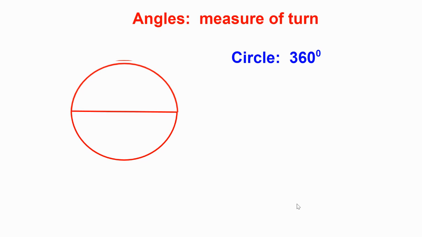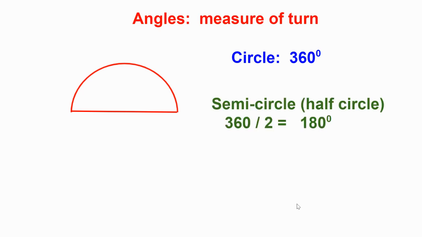What if we decide to cut that circle right down the middle, right at the diameter? There we go, right there. We create our semicircle, our half circle. Well, it makes sense that we just do 360 divided by 2 on this one. So we can find that a half circle is 180 degrees, right? 360 for a circle, divide that by 2, half of it, right? 180 degrees for a half circle.